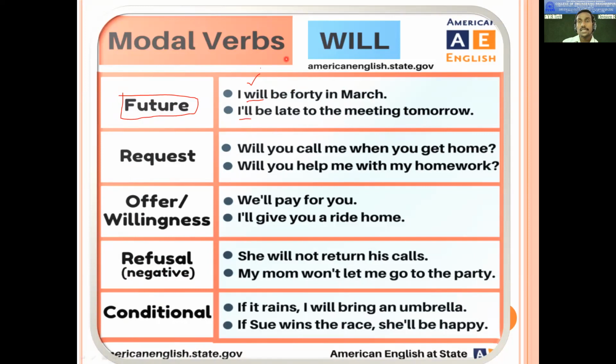So here again, I will. How is it written? It is written in contracted form. Contracted form is what you might have used like this: I apostrophe ll, which means I will. Or sometimes you might have seen contracted forms like I apostrophe ve, or I apostrophe d.